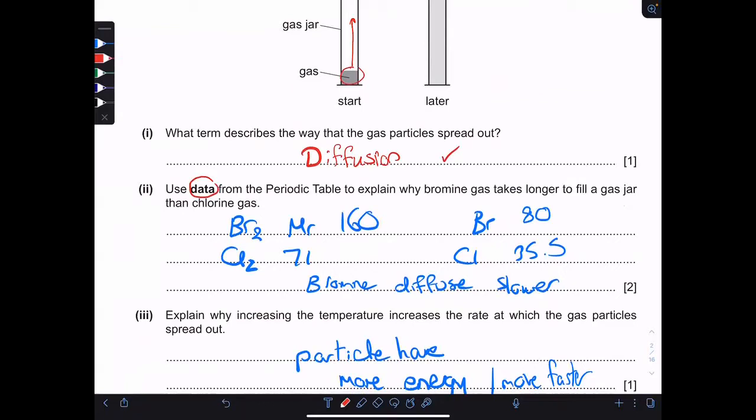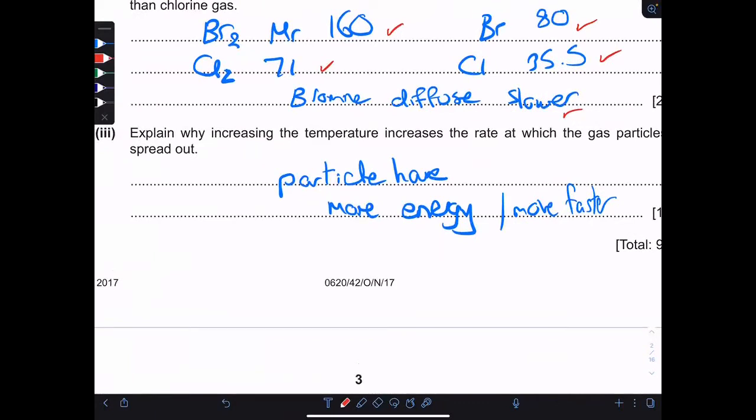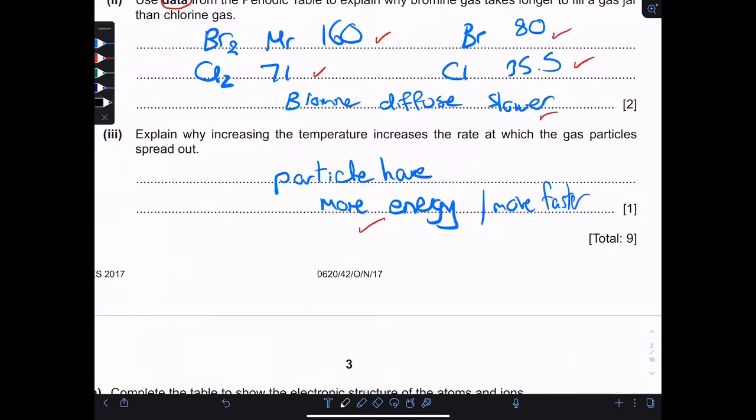So bromine molecule weighs 160 while chlorine molecule 71, or at least say that the bromine atom weighs 80 and a chlorine atom 35.5, and therefore bromine diffuses slower than chlorine. 1 mark for comparing the numbers and 1 mark for stating that bromine will diffuse slower. Okay. Explain why increasing the temperature increases the rate at which particles spread out, because particles have more energy and therefore they move faster. They have more energy or move faster was also accepted as an alternative answer.